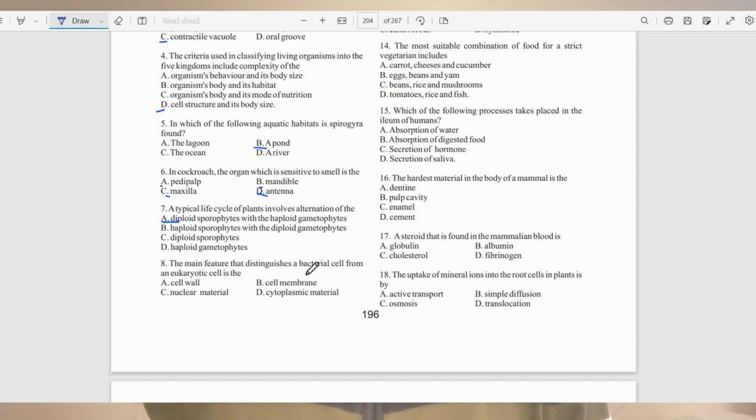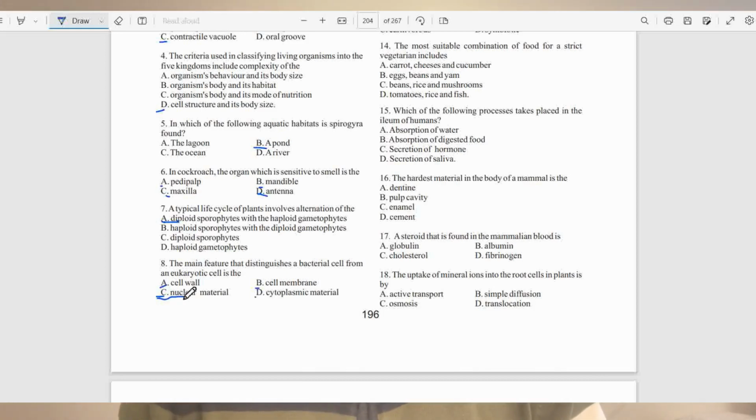Question number 8. The main feature that distinguishes a bacterial cell from a eukaryote cell is A, the cell wall, B, the cell membrane, C, nuclear material, D, cytoplasmic material. The answer to that question is C, nuclear material.